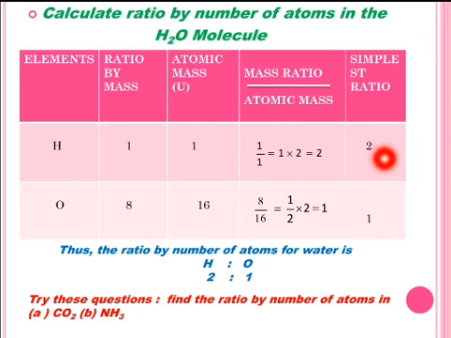In this way, we get the ratio of hydrogen and oxygen numerically in one molecule of water in the ratio 2:1. So it is numerically proved that in one molecule of water, the ratio by number of atoms is 2:1, meaning 2 atoms of hydrogen and 1 atom of oxygen. So students, practice these types of numericals in your chemistry notebook by taking the examples of carbon dioxide CO2 and ammonia NH3.